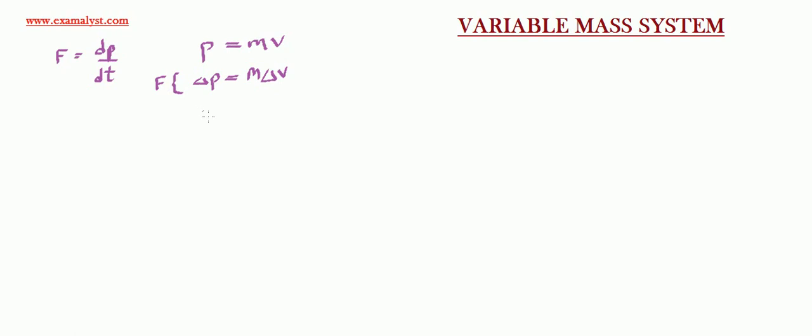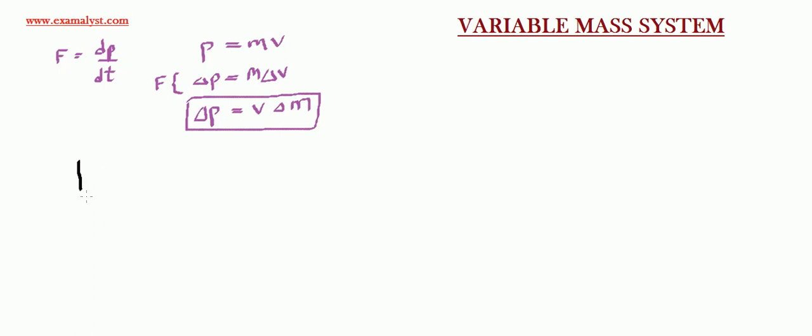But there is another way in which we can talk about change in momentum. That is, if I write V del m. So somehow this change in mass, at constant velocity, can also cause change in momentum mathematically. Now, to understand this, let us study the idea of rocket propulsion.